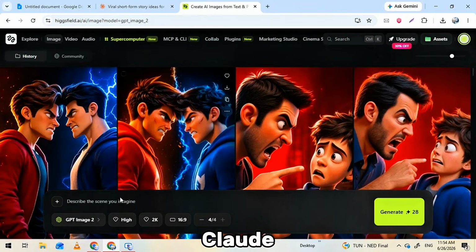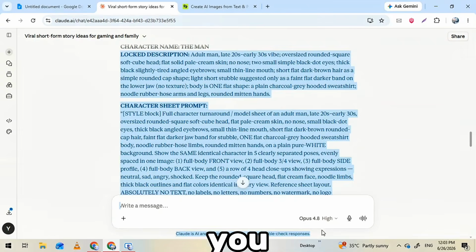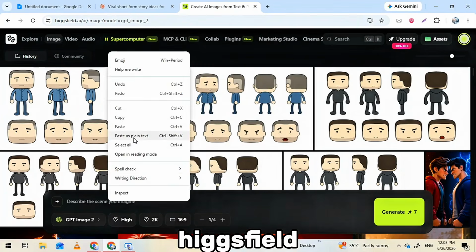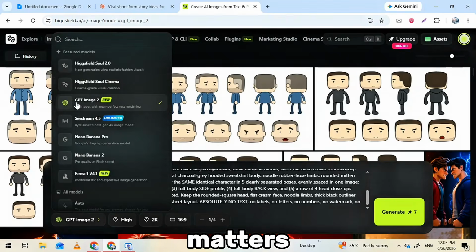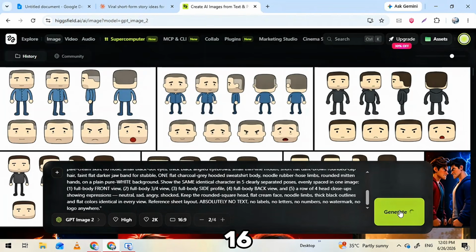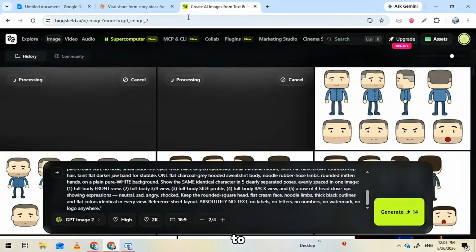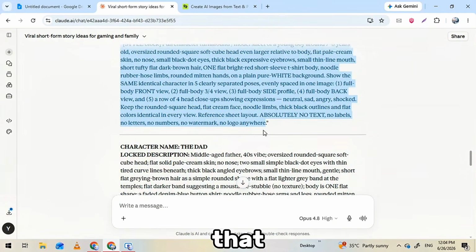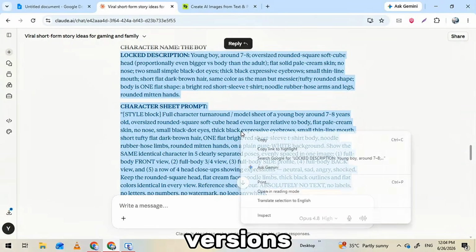Now hop back to Claude. Remember that character sheet it built you? Copy the first character sheet prompt, the whole thing. Bring it back into Higgsfield and paste it in. Here's the setup that matters. Choose GPT Image 2 as your model. Set the aspect ratio to 16:9 and bump the number of images to 2. Hit generate. Boom, your character sheet is ready. Do that for each character, and you've got a couple of versions to choose from.